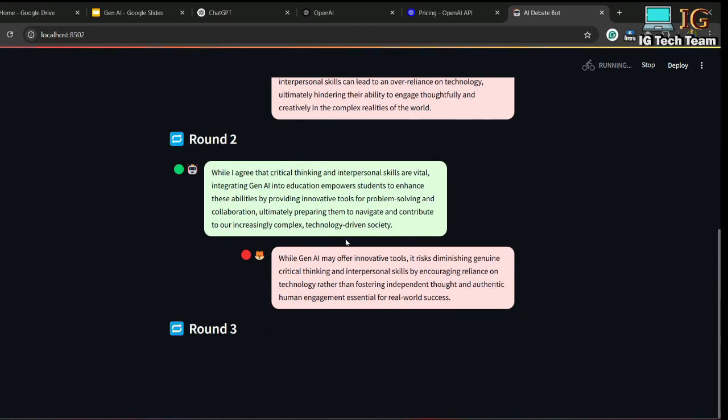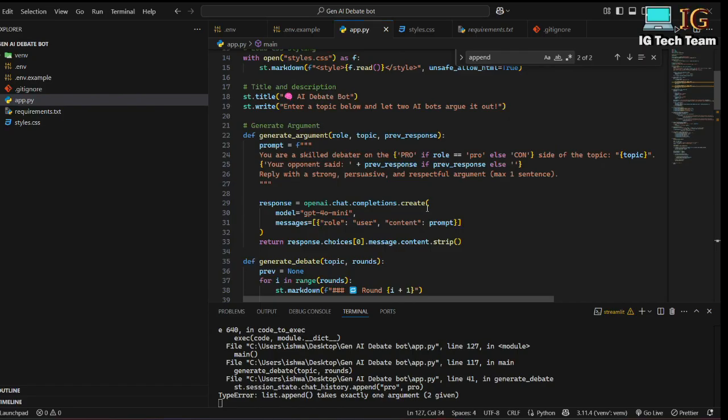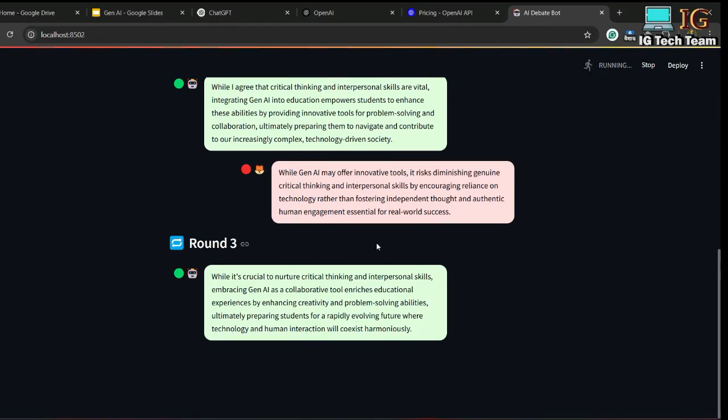And I'm using the GPT-4o mini model. You can see here the model is GPT-4o mini. So I'm passing my prompt to this OpenAI GPT-4o mini model, and it is giving me the response. And you can clearly see the response is generated and displayed on the screen.